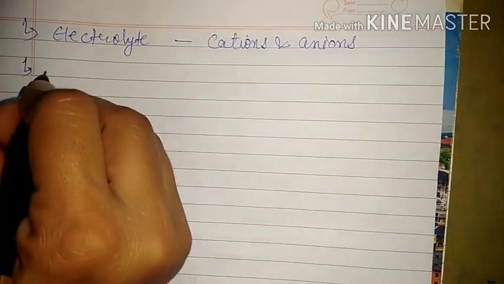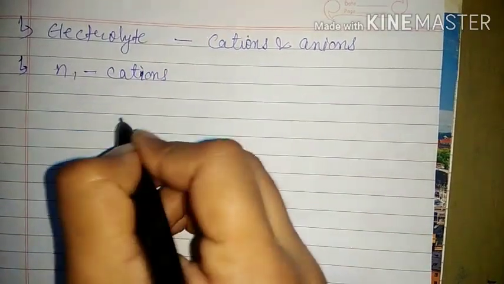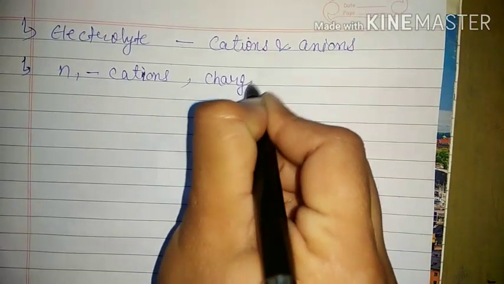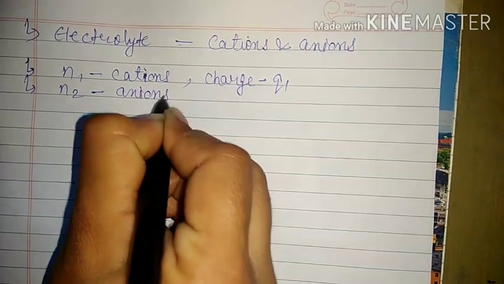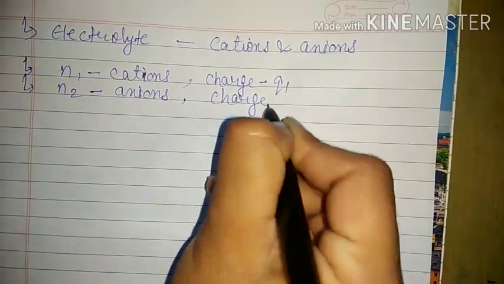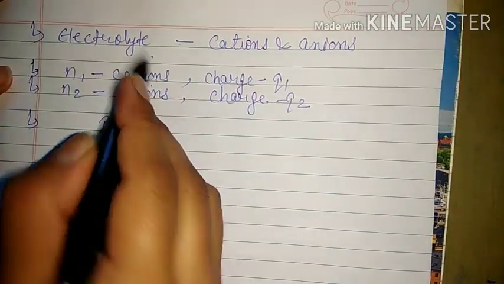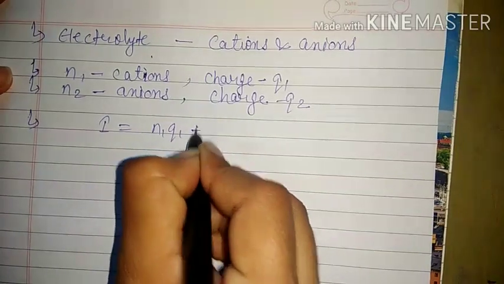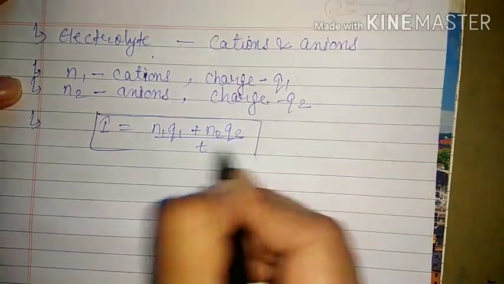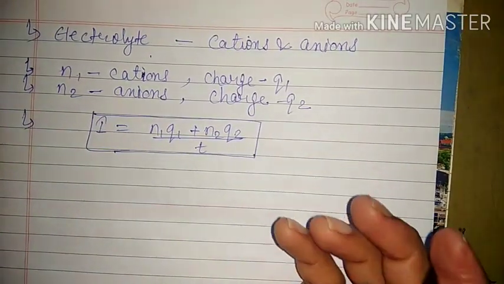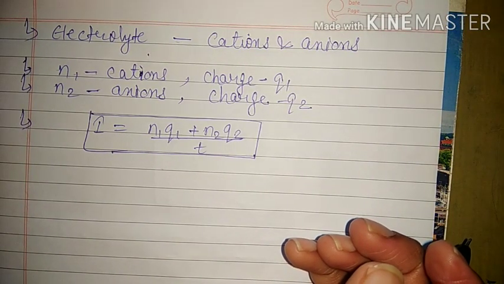So if there are N1 cations, that means positively charged ions, in our electrolyte and the charge on each cation is Q1, and similarly there are N2 anions, the negatively charged ions, with charge Q2, then the current flowing in that electrolyte will be equal to (N1Q1 + N2Q2) upon T. That will be in the direction of the cations, obviously, because the direction of current is always taken in the direction of flow of positive charge, and cations are positively charged.